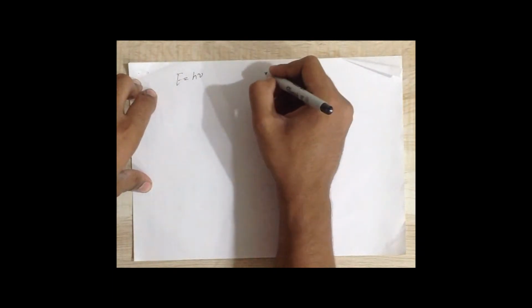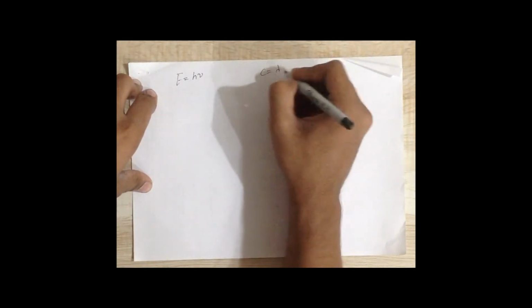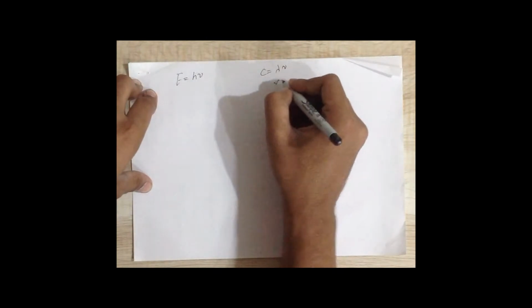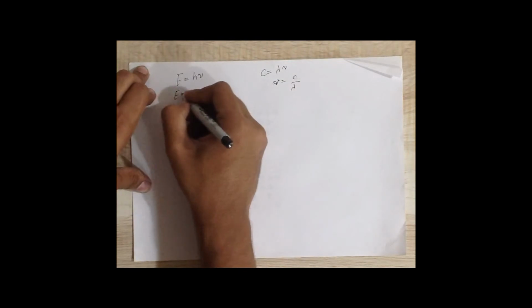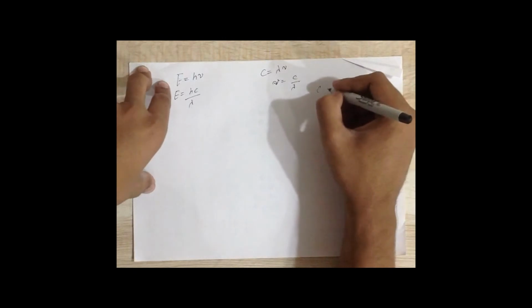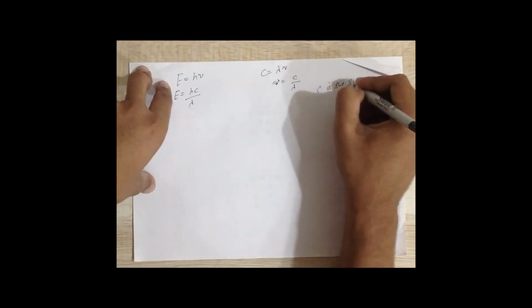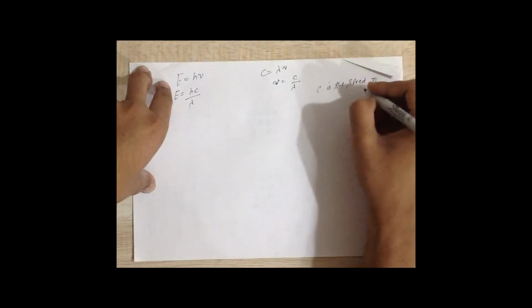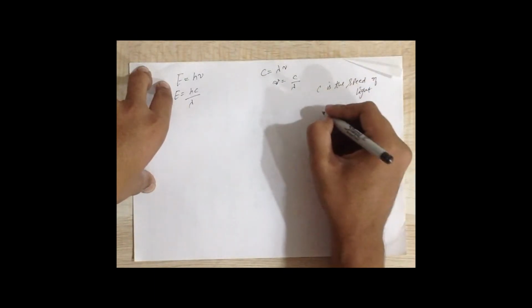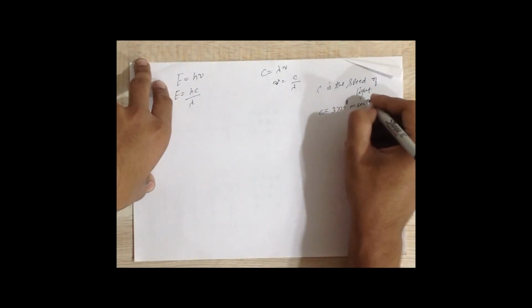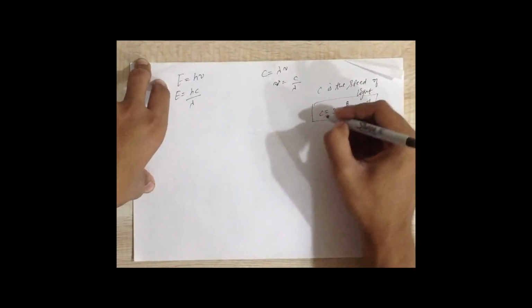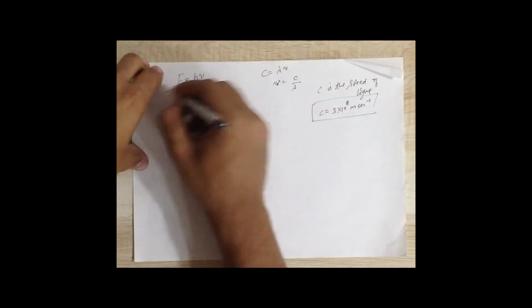Now you have studied that the speed or velocity of the wave is lambda times frequency. So frequency comes out to be speed upon lambda. So energy is hc by lambda. Now what is the value of c? c is the speed of electromagnetic wave or light. The speed of light is 3 into 10 to the power 8 meters per second. So c is a constant, h is a constant, and lambda will vary for different lights.